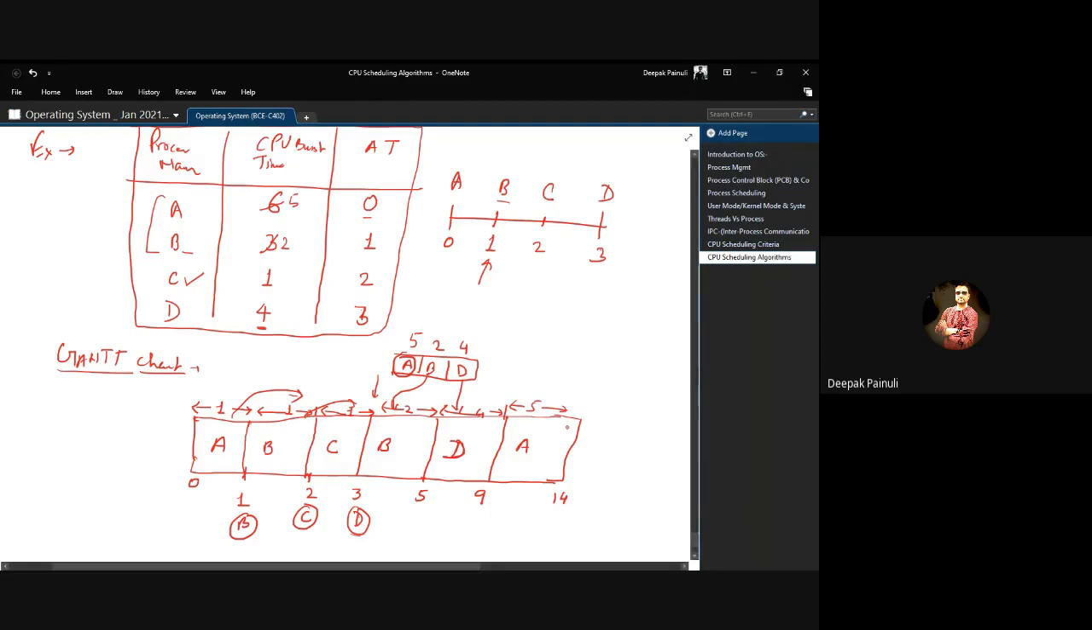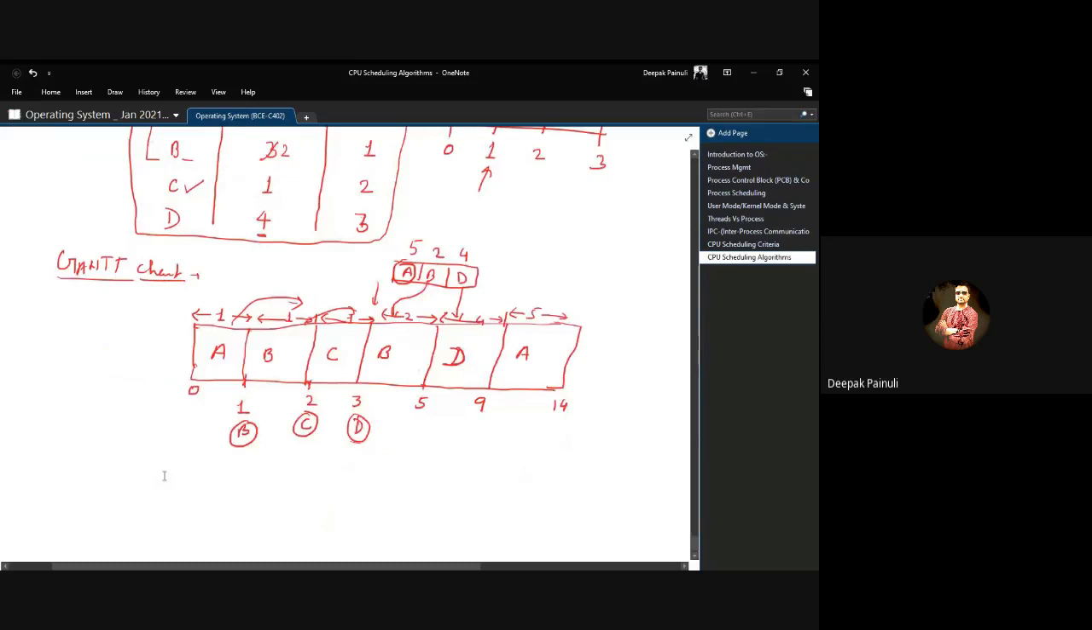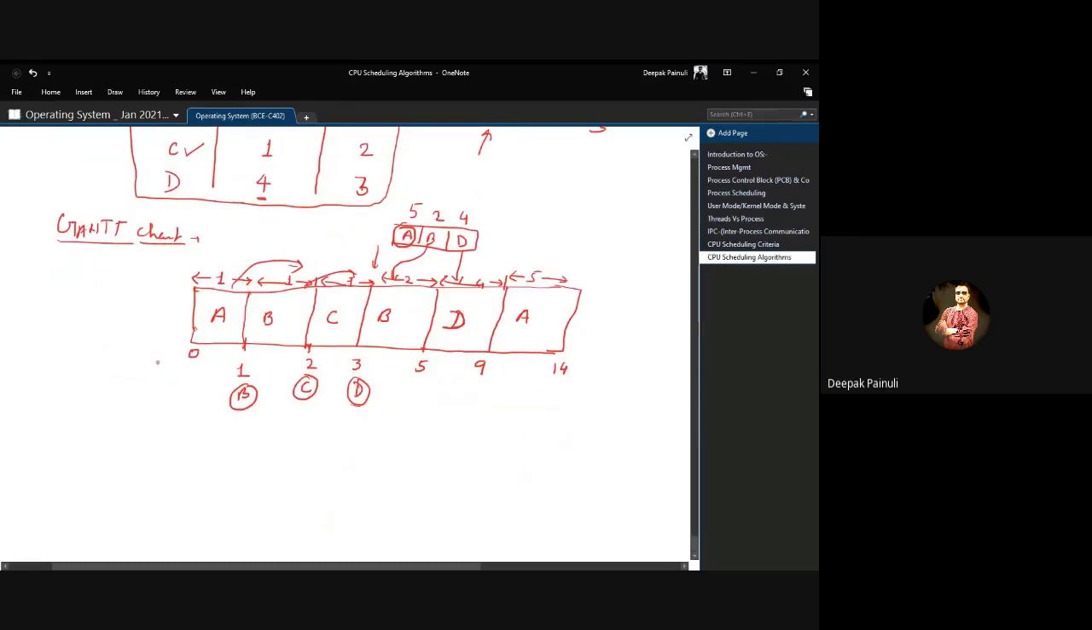at regular intervals, or at the arrival of a new process in the system, right? So let us calculate the waiting time for individual processes. So for process A, what will be the waiting time? It will be,